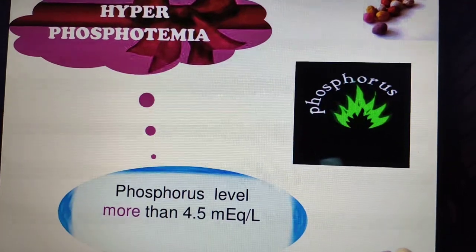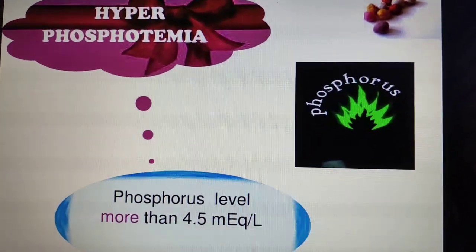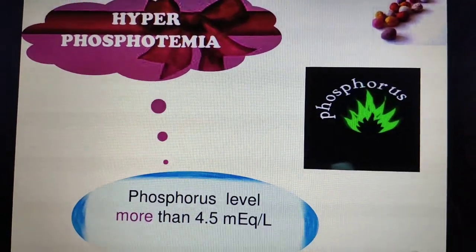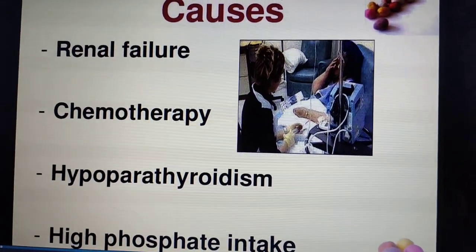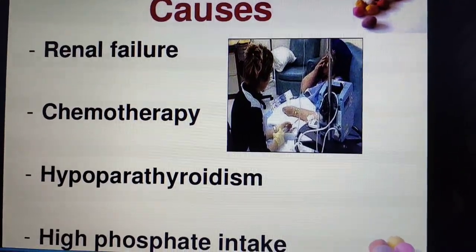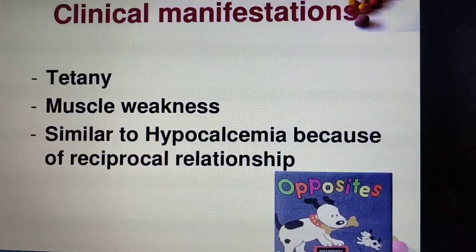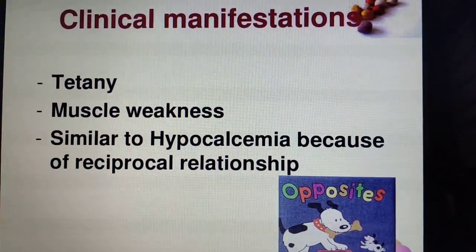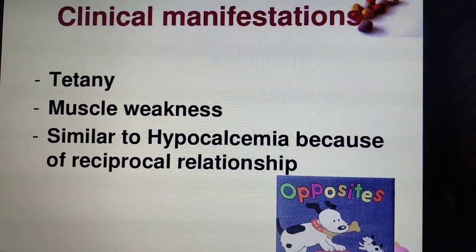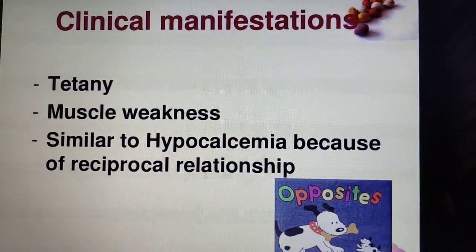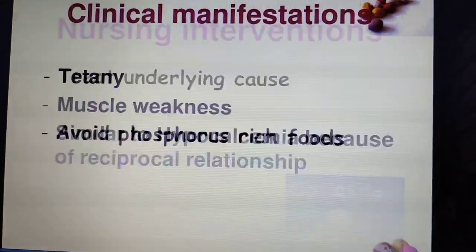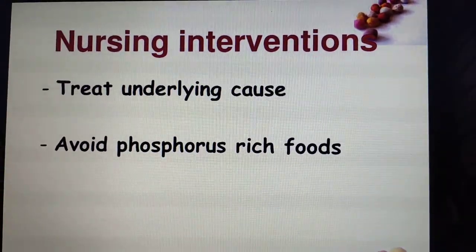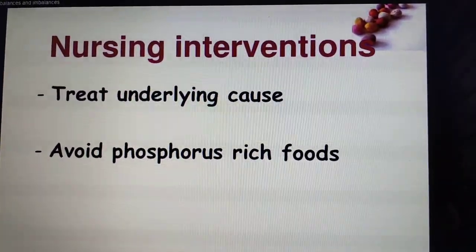We'll see what is hyperphosphatemia. When the phosphorus level is more than 4.5 milliequivalent per liter, that condition we call hyperphosphatemia. What are the causes? Renal failure, chemotherapy, hypoparathyroidism, then high phosphate intake. Then what are the clinical manifestations? Tetany and muscle weakness, similar to hypocalcemia because of the reciprocal relationship. So nursing interventions are to treat the underlying causes and avoid phosphorus rich food.